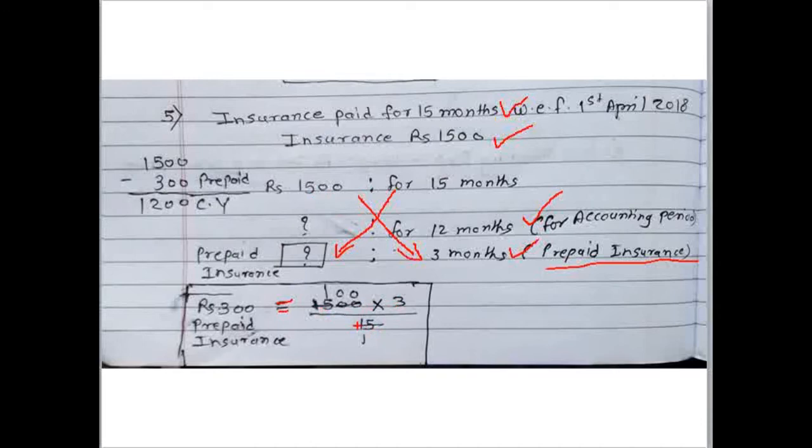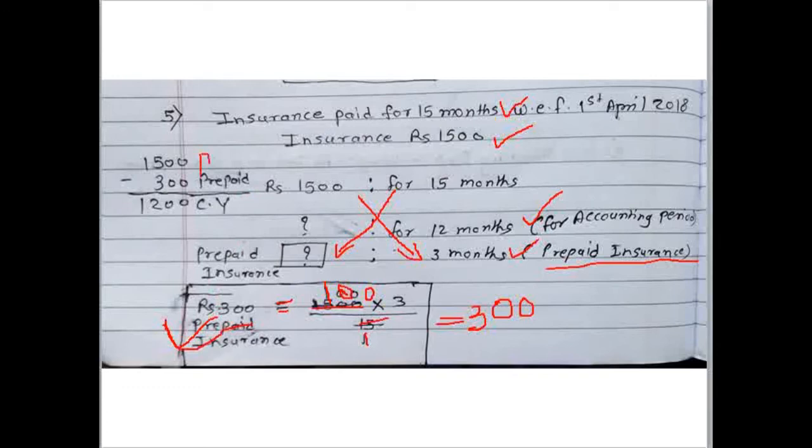We make here the simplification for the same. Here 15 ones are 15, 15 ones are 15, 15 zeros are 0 and 15 zeros are 0. 100 multiplied by 3, here we get the answer rupees 300, which is prepaid insurance.